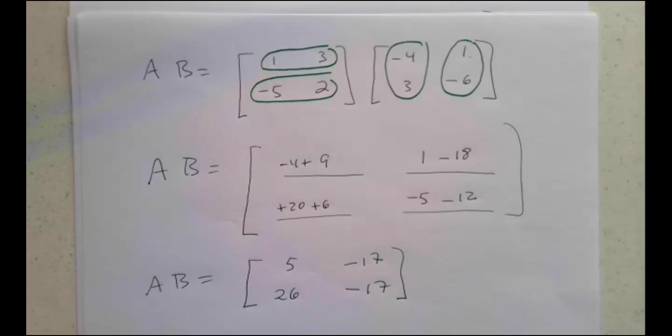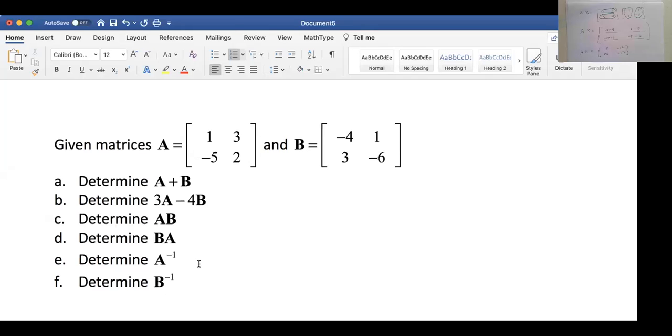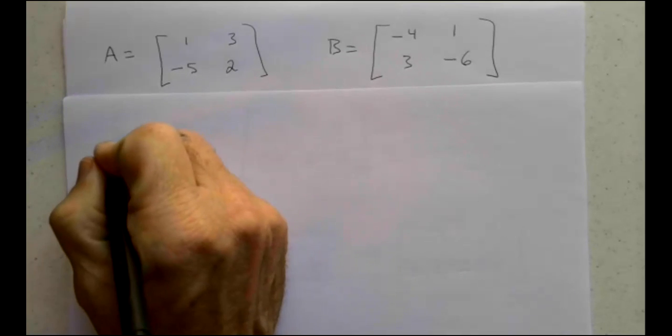All right, the next thing I need to do is to find BA. You might think that AB and BA are the same, but generally speaking, they are not, which we'll hopefully see here. So we write them next to each other. BA is going to be B times A, B first, A second.